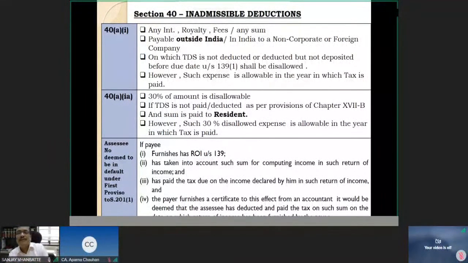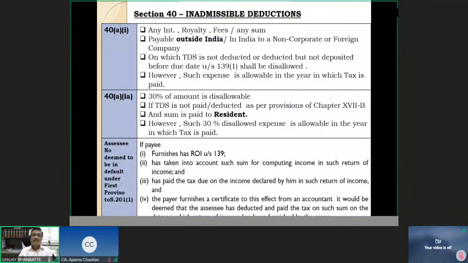If any payment is made without deduction of tax, then 30% of such expenditure will be disallowed, but not 100%. 40A 1, 100%, which is outside India to the non-resident. 40A 1A is to the resident without deduction of tax, 30%, but allowed as a deduction in the year in which the TDS is paid. Suppose I did the payment today, but TDS I did not deduct. I make the payment in the next year, then I am allowed.